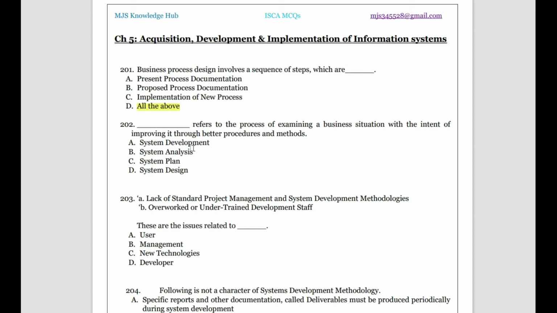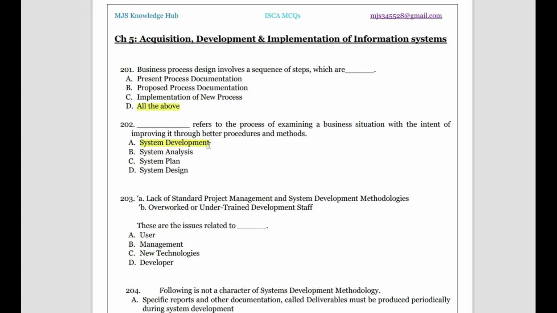You may say, ma'am, why can't it be system analysis? System analysis is where you are only trying to analyze the actual situation, but you're not doing anything there. In development you try to see the situation and find better procedures and methods for improvement. Based upon the development we design the plan and we implement the plan. So system development will be the exact answer here.